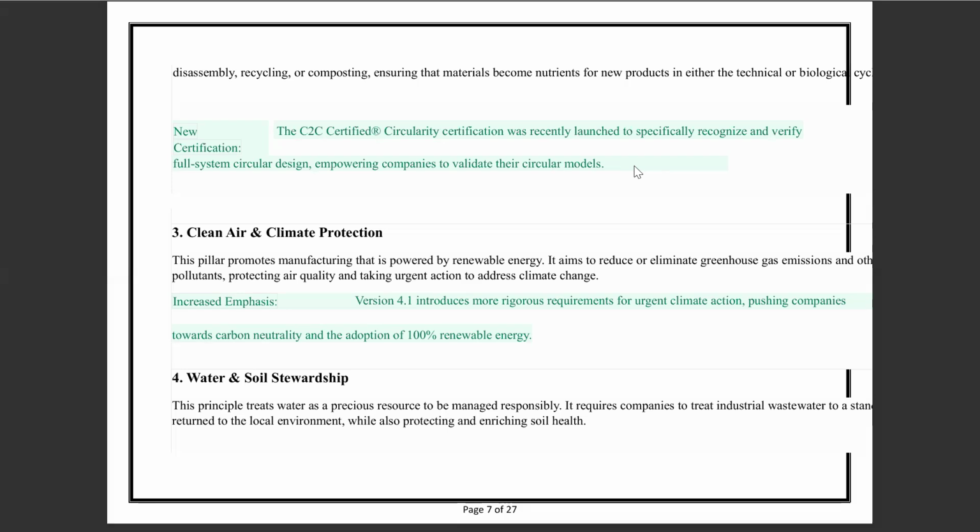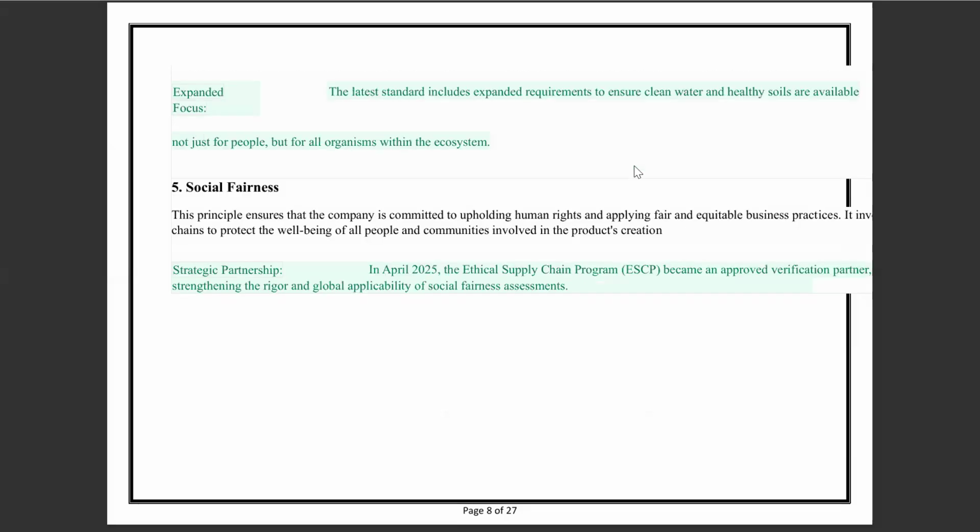It requires companies to treat industrial wastewater to a standard fit to return to the local environment, while also protecting and enriching soil health. The fifth principle ensures that the company is committed to upholding human rights and applying fair and equitable business practices. It involves measures to protect the well-being of all human communities involved in the product creation, which is called social fairness.